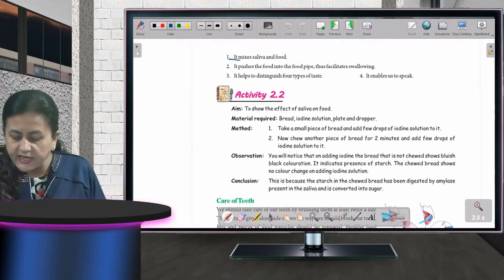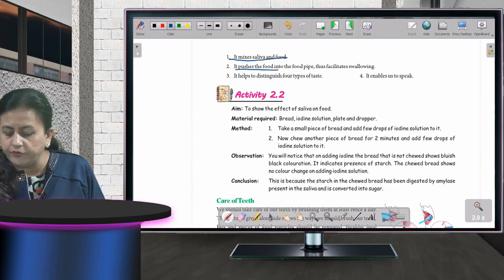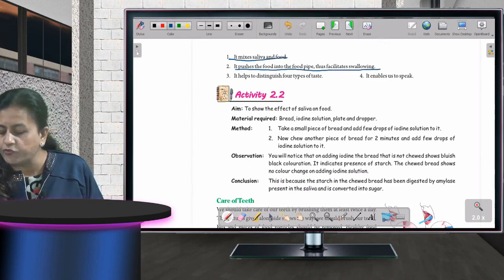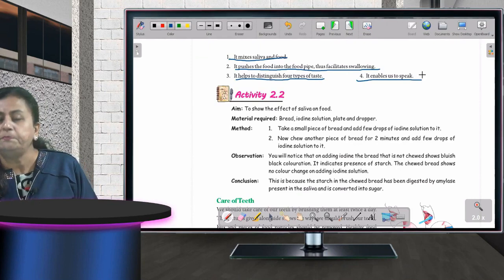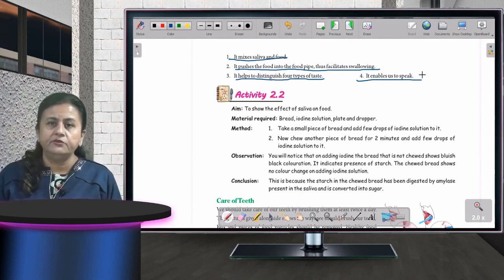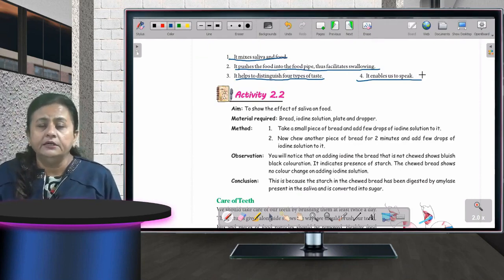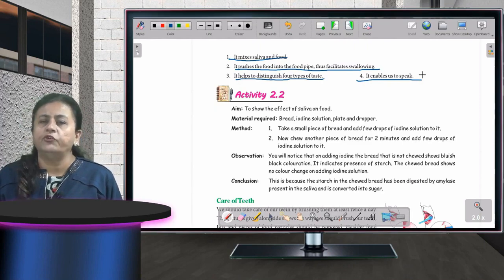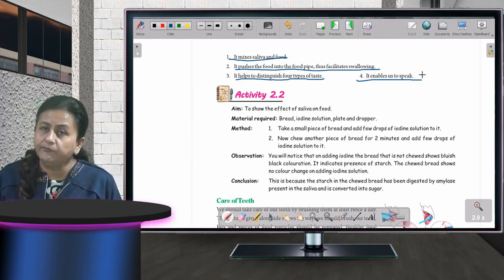It mixes saliva and food. It pushes the food into the food pipe, thus facilitating swallowing. It helps to distinguish 4 types of taste, as I told you, and it enables us to speak. Fine, children. So tongue, teeth, everything is contributing towards the digestion of the food.